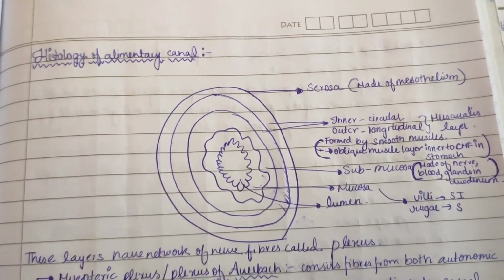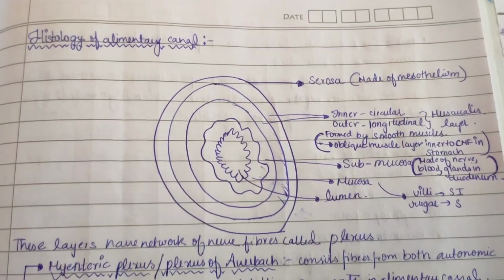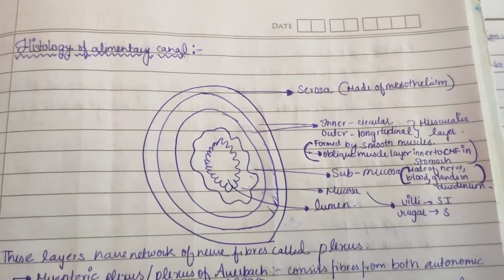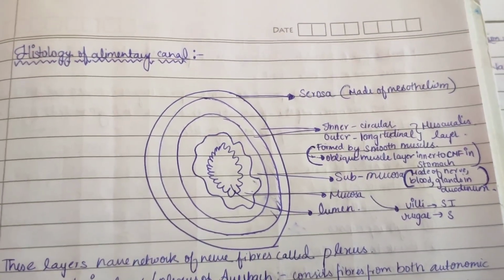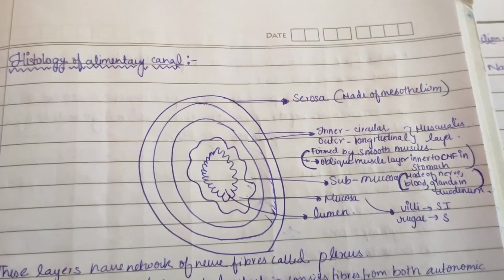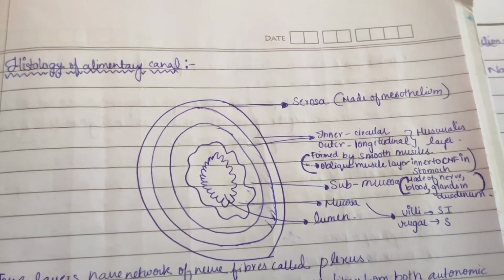Now histology of alimentary canal. Here you can see the layers: serosa, inner circular and outer longitudinal muscularis layers, then submucosal layer, then mucosa and lumen. Serosa is made up of mesothelium.